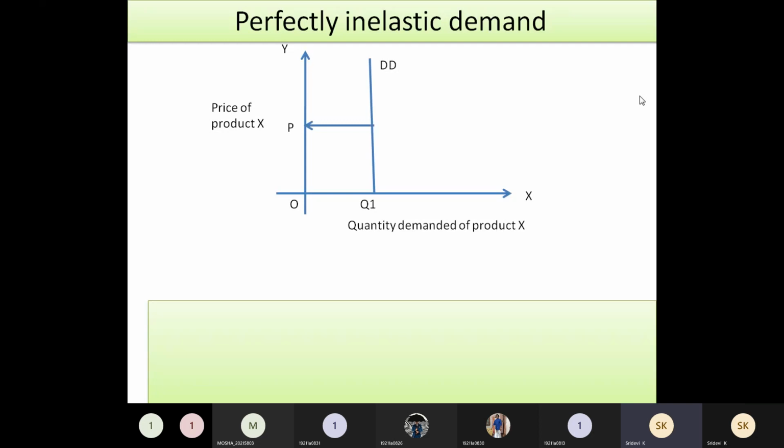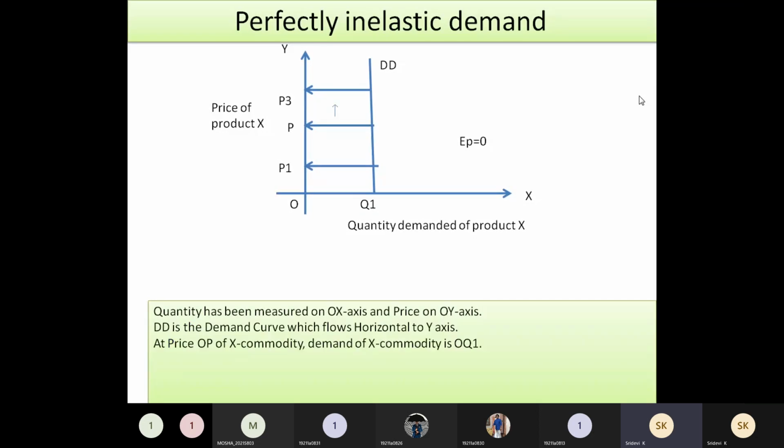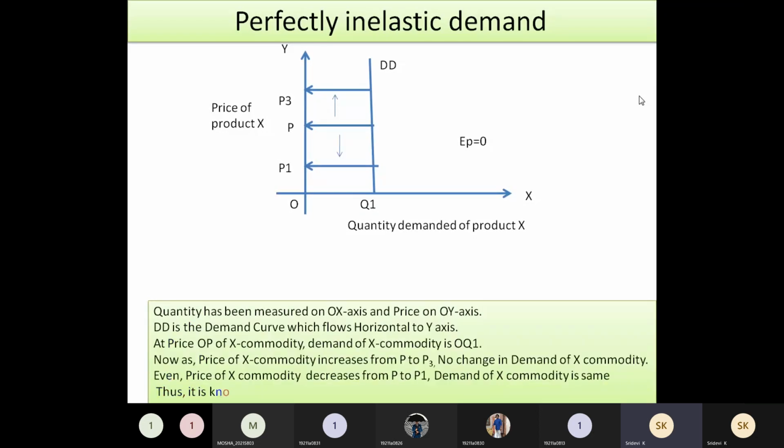At the price P there is Q1 sales, even if the price is increased to P3 the same quantity is sold, and even if the price is decreased to P1 the same sales will take place. This is how the sales will behave in perfectly inelastic demand, represented by EP is equal to 0. Even though the price is increased or decreased, the same points you write below the graph.